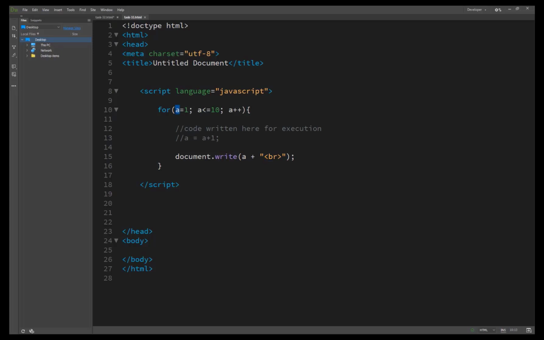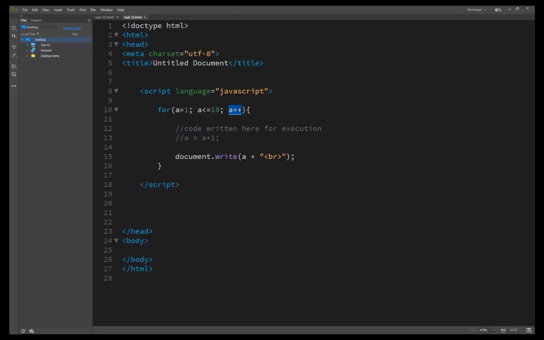Then the value of a changes to 2, and it checks the condition, whether it is met or not, true or false. It says that 2 is less than or equal to 10. Yes, the condition is true, so it goes to print the message a, and after that it increments by 1.